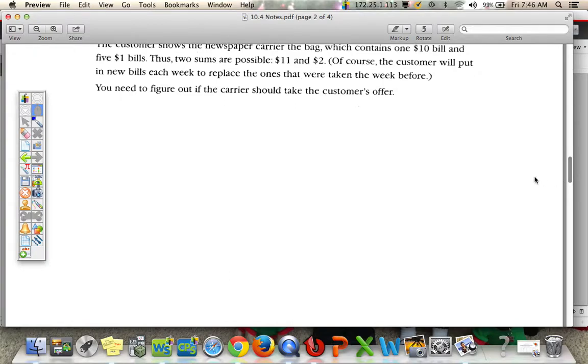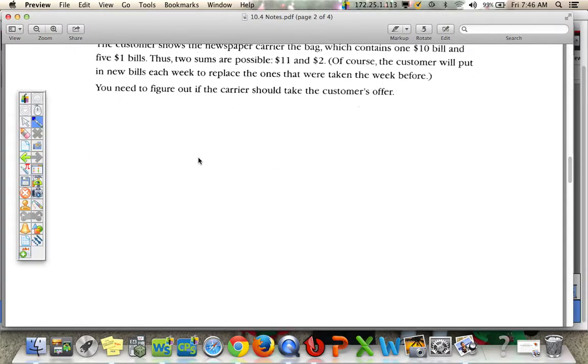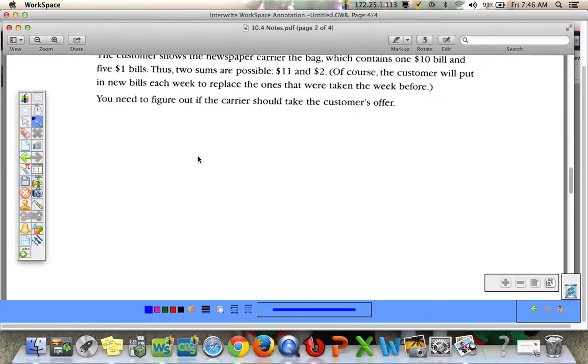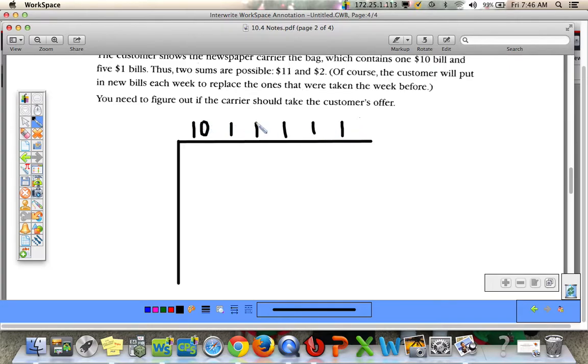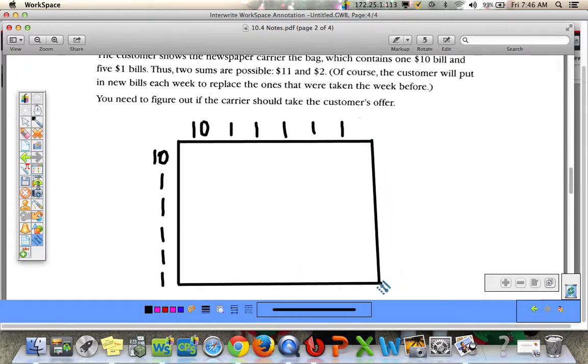Here's what an area model looks like. An area model can be used whenever you're doing something twice, like rolling a die twice or picking from a bag twice, because the first draw would be like the top of this area model, and the second draw would be the side. And again, your choices are $10 and 5 $1. So here, this represents the first draw, and this represents the second draw. Remember, we made the same diagram for when you rolled a die twice.